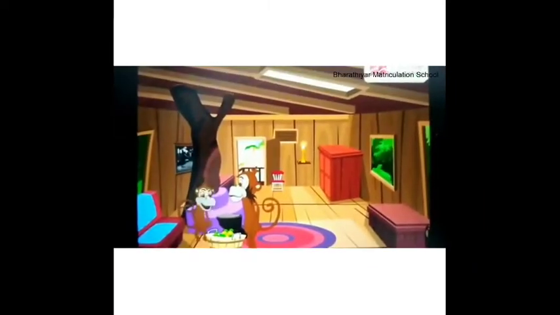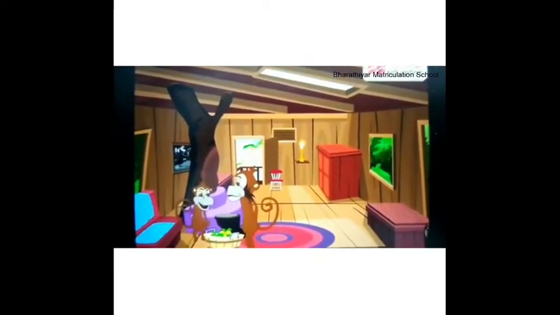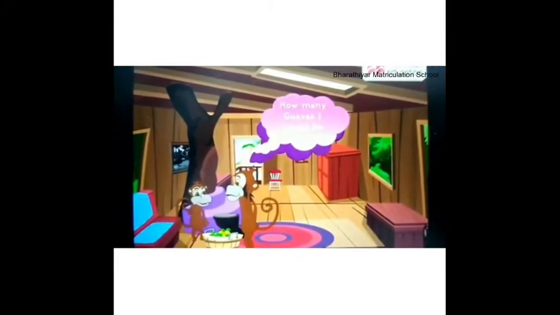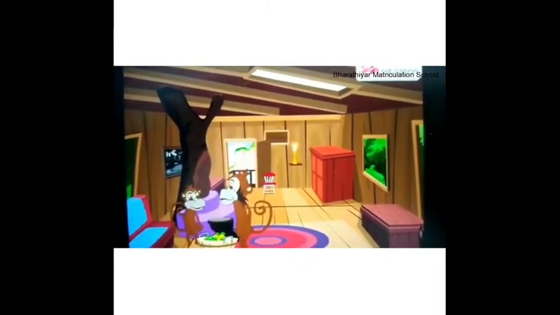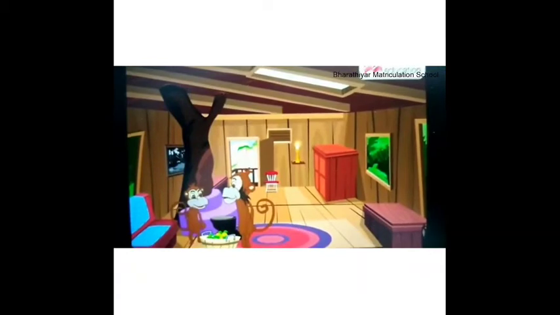He is finally home. He wishes to give 4 guavas to his baby, but he wonders how many guavas he would be left with after that. Let us now help him find out the number of guavas he would be left with using backward counting. Note that in backward counting, you count numbers in the reverse order. That means you are actually subtracting 1 from the number to move backward. Using this concept, we are going to help Kiki.